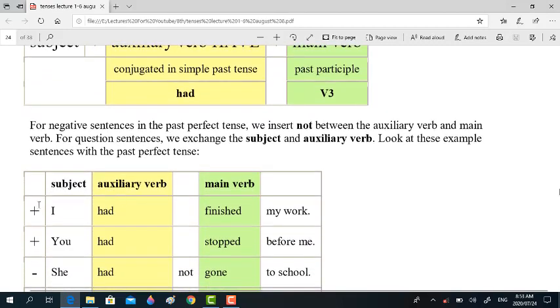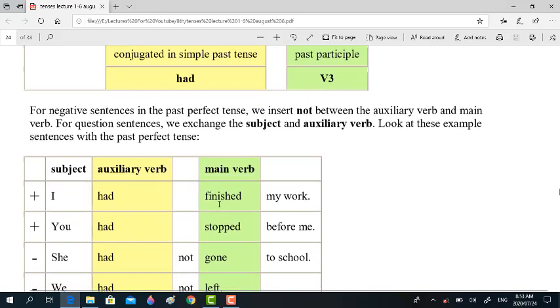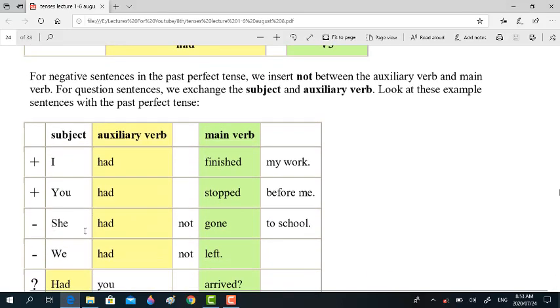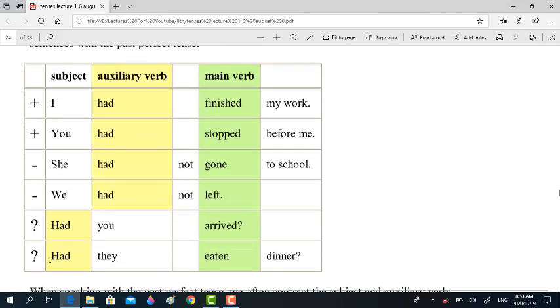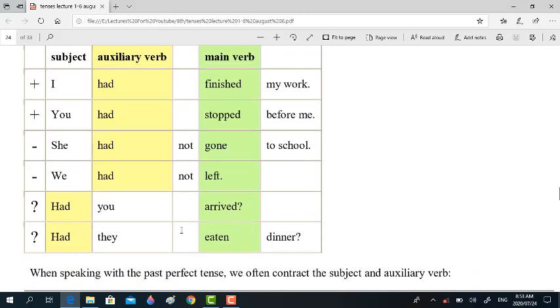These two are positive. I had finished my work. You had stopped before me. These are negative. She had not gone to school. We had not left, right? And these two are interrogative. Had you arrived? Had they eaten dinner, right?